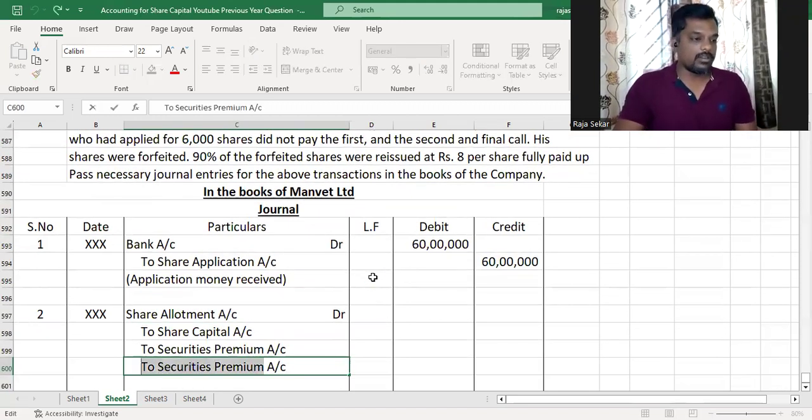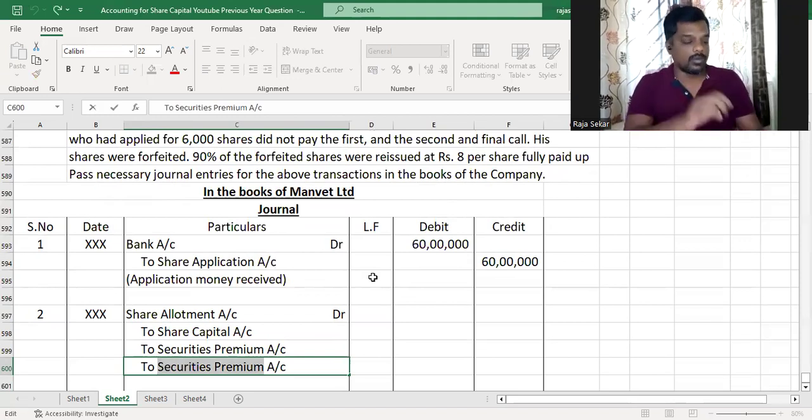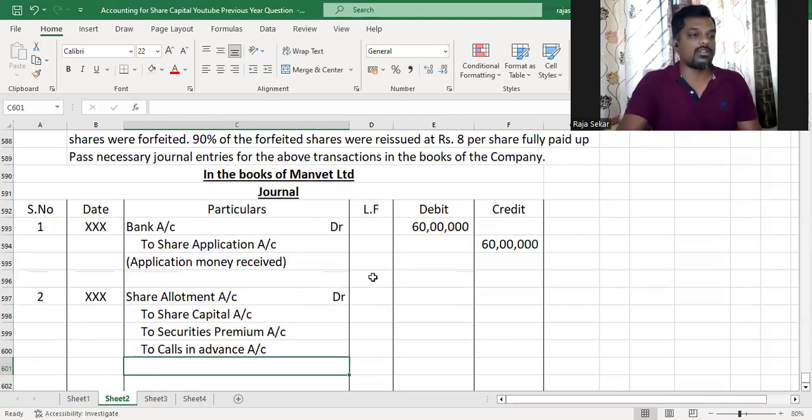And we're going to set off the excess application money against calls. So I'm just going to write to calls in advance. Understood?